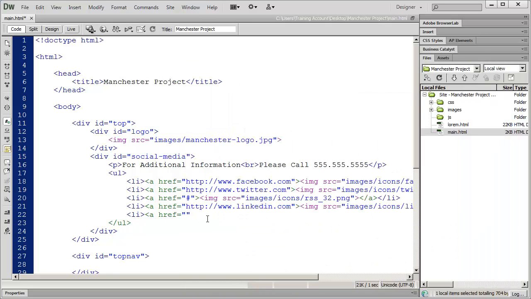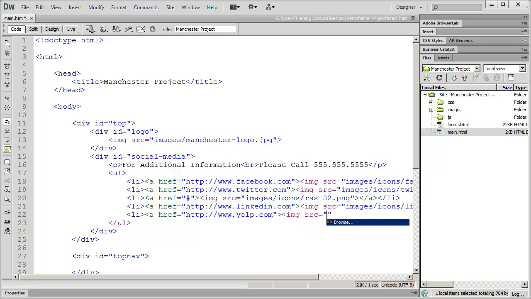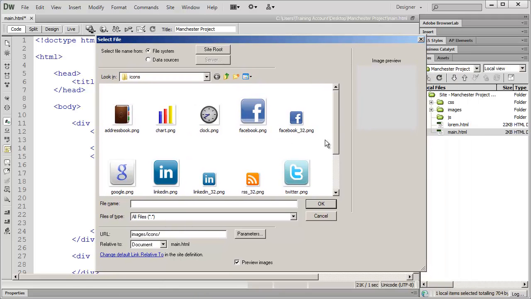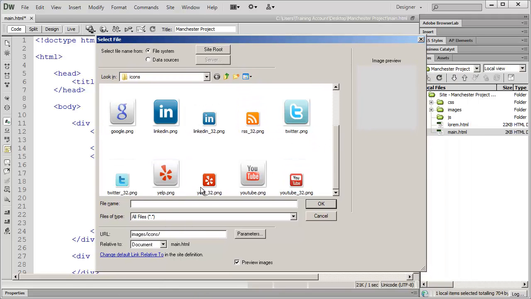Whoops, I hit browse for that one. I didn't mean to. We're going to type in, the next one was for Yelp. And now go into browse and let's find that Yelp icon.